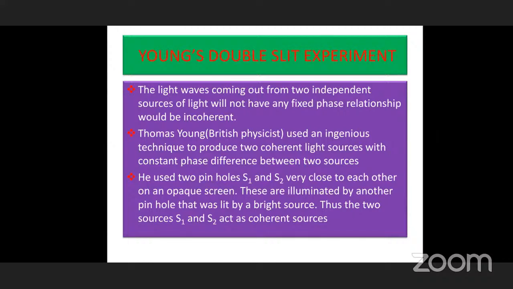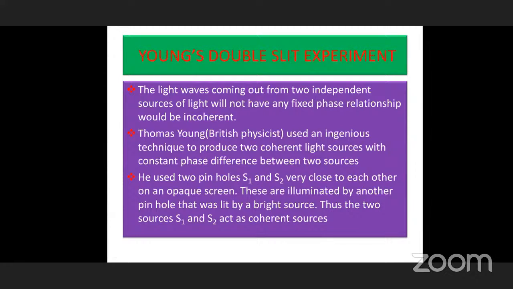The next most important experiment was conducted by Thomas Young. Young's double slit experiment easily demonstrates this interference. Even though this is the theory involved in interference, you can understand what interference is and how the bright and dark fringes are formed.